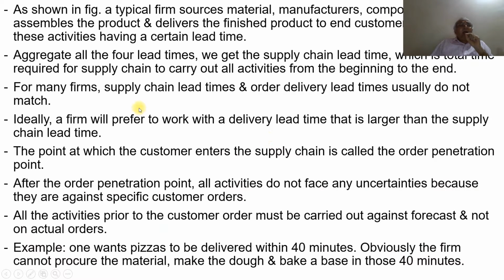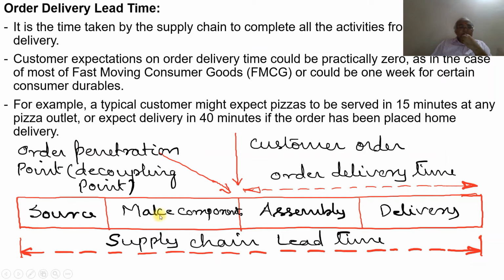Then, as shown in the figure, a typical firm sources material, manufactures components, assembles the product, and delivers the finished product to the end customer, with each of these activities having a certain lead time. First they source, then manufacture, then assemble, then deliver.